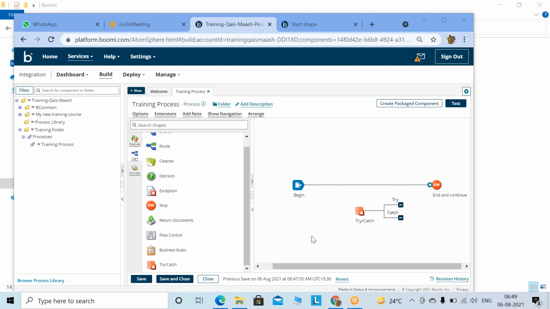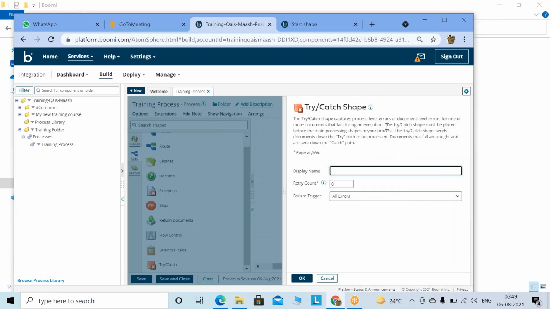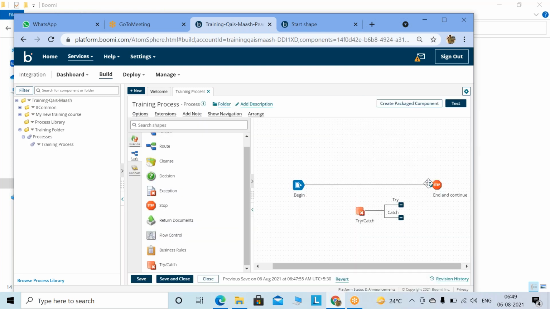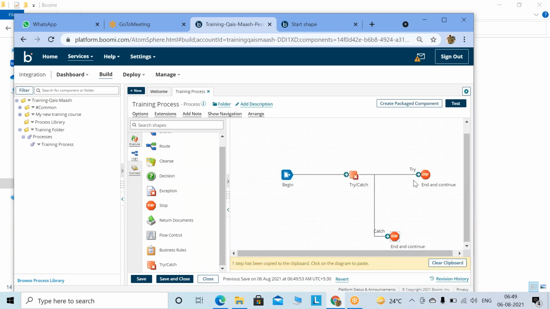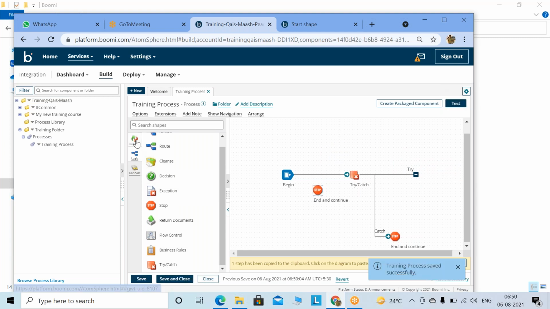Yeah, I'm here. What I'm saying is, one more thing you need to be aware of with this try catch: the try catch must be placed before the main processing, before the logic you are going to implement. The reason is, in the try path we put our logic, and in the catch path we put our error handling. If something goes wrong, it will be captured over here. For example, if it is connecting to Salesforce and doing a get or an update.